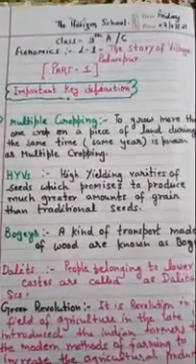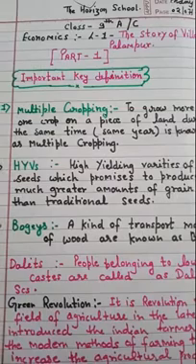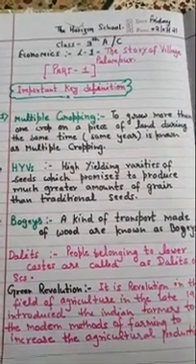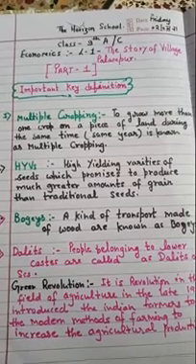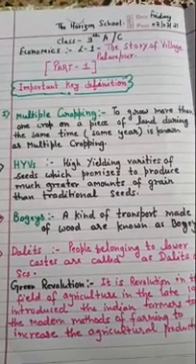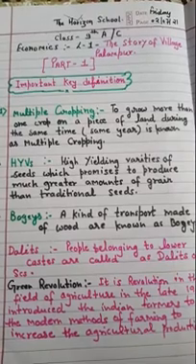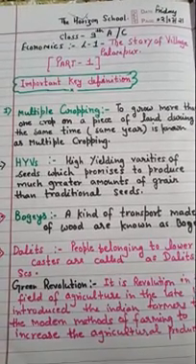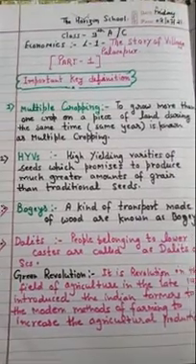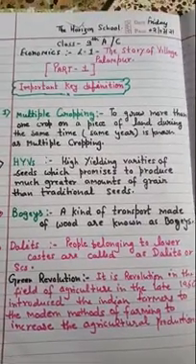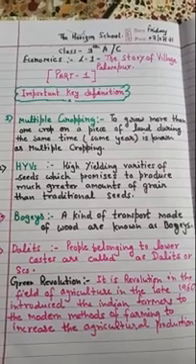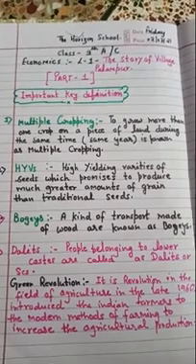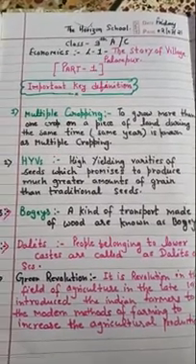So, the story of village Palampur, the first important definition is multiple cropping. When we start the chapter, you will come across this word. Multiple cropping means growing more than one crop on a piece of land during the same year. If the term multiple cropping is given in the chapter, it means the farmers use more than one crop in one season. So this pattern is known as the multiple cropping system.